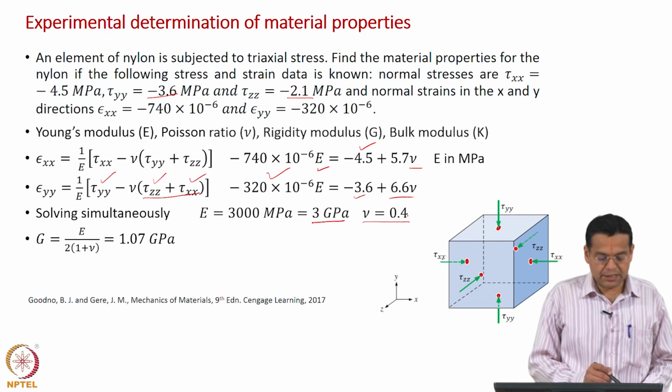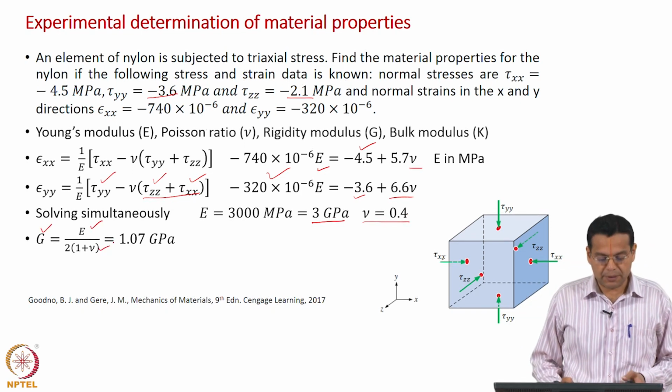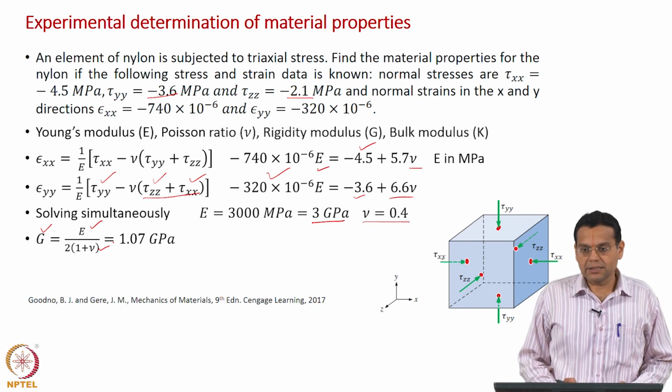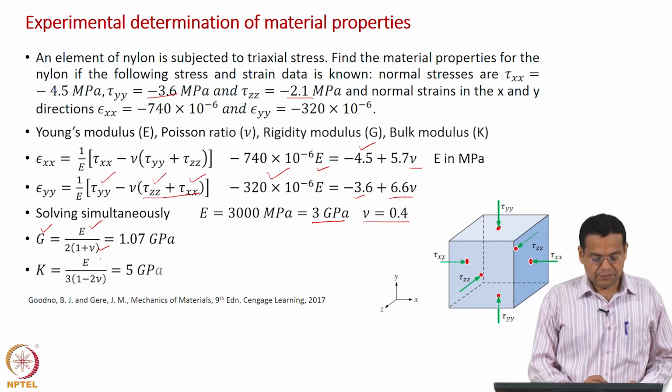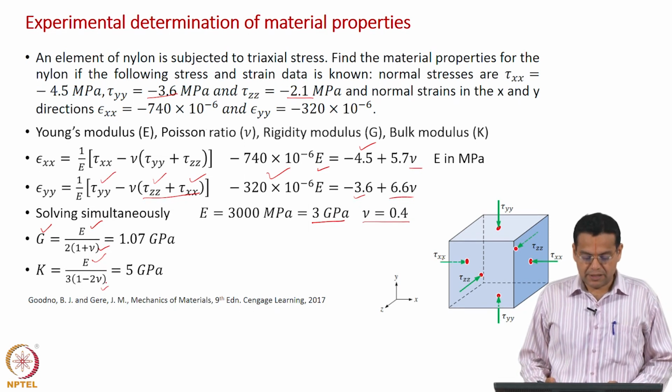So, we know the relationship between the shear modulus, E and then nu. So, simple substitution will give you the shear modulus 1.07 gigapascal. You can also find out the bulk modulus, we know E and then nu, when you substitute we get 5 gigapascal.